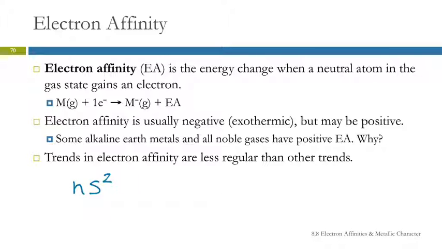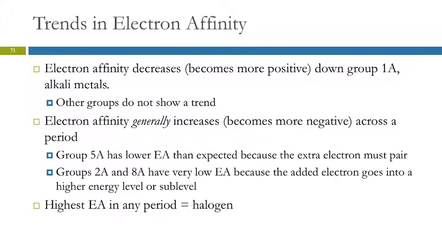Now, the trends in electron affinities are less regular than the other trends, and so we're going to kind of gloss over some of this. It does decrease, becomes more positive as you go down group 1A.